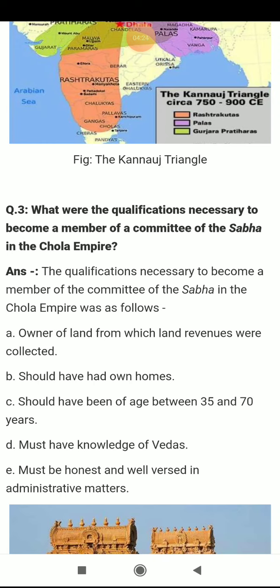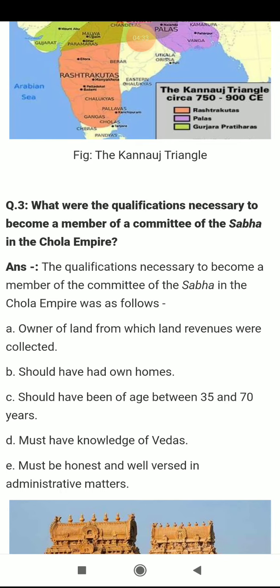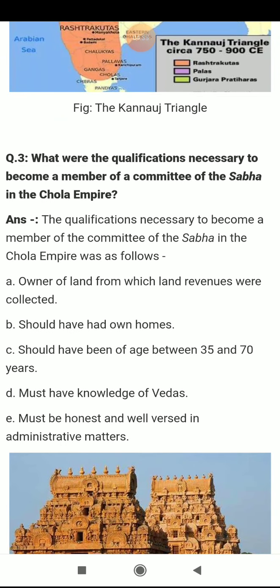Now what is the question? The qualifications we already discussed yesterday, on page number 27 in your book. The qualification necessary to become a member of a committee of the Sabha in the Chola Empire was, first, owner of land, meaning the person who wanted to become a member of the Sabha should have his own land, and the revenue had been collected from that land.